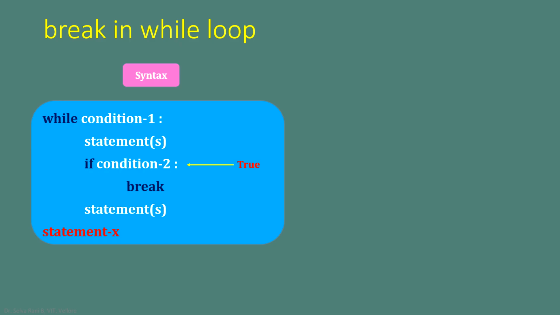Let us assume that the condition 2 becomes true at one point. When it is true, the interpreter executes the statement inside the if statement. Here we have the keyword break. Now, once it encounters break, it transfers the control outside of the while loop. It means the flow of execution is now coming out of the while loop, and the interpreter is going to execute the statement X, which follows the while.